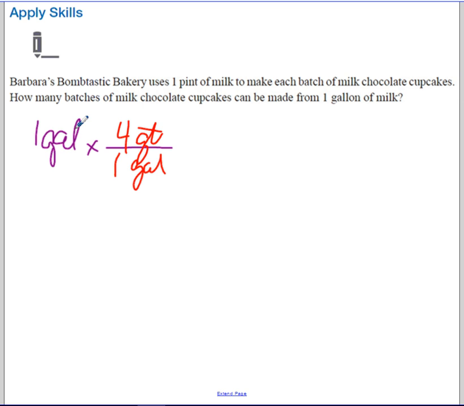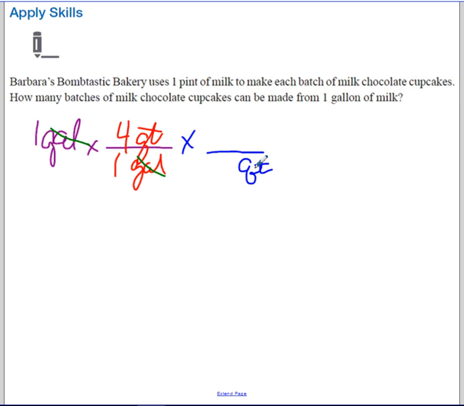We're getting rid of gallons and gaining quarts. But we're not asked for quarts, we have to get it down into pints. So we have to go to another row on our chart and get rid of quarts.